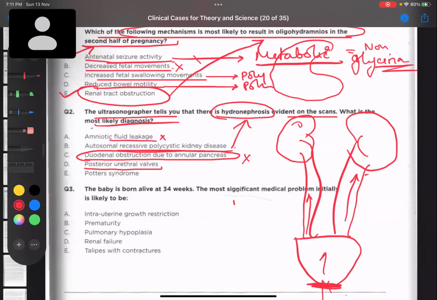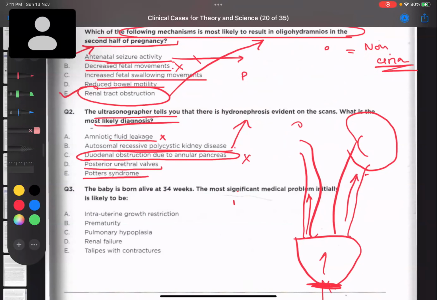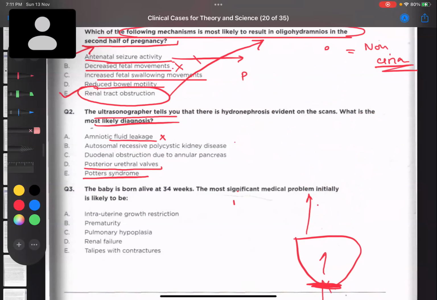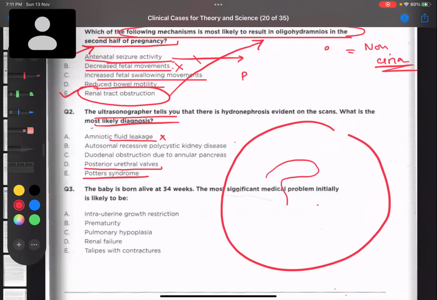Okay. What about the next one? Potter syndrome. What is this Potter syndrome? Basically, Potter syndrome is also caused by oligohydramnios. As I told you, when there is oligohydramnios, the baby will be compressed. When the baby is compressed, the baby develops certain features of a syndrome. This is known as Potter syndrome. The baby will develop a beaked nose, be very small, have contractures in the limbs, as well as lung hypoplasia.